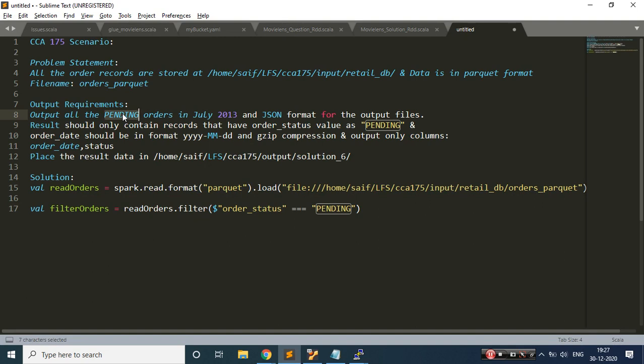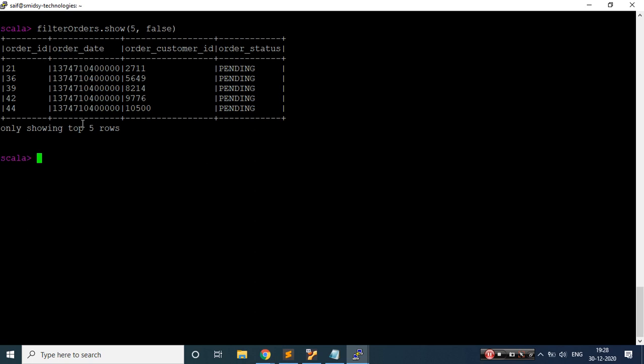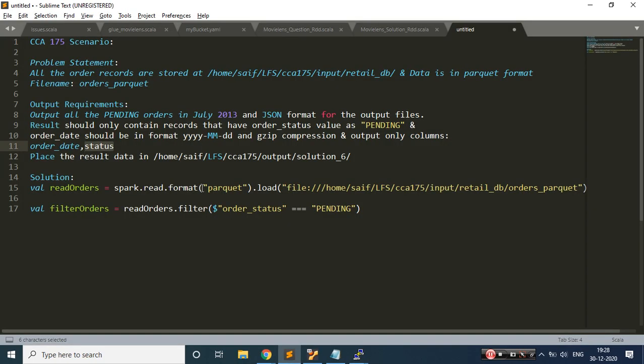I can write everything in a single line, but I'm explaining step by step so that you understand the code, the syntax, how to write it, and finally how to appear for the certification. That's my motive. Once it is done, they have told us we need to take only 2 columns, but here I have 4 columns. So out of the 4 columns, I'll take only the 2 columns which are required for me. That is the first thing I'll do.